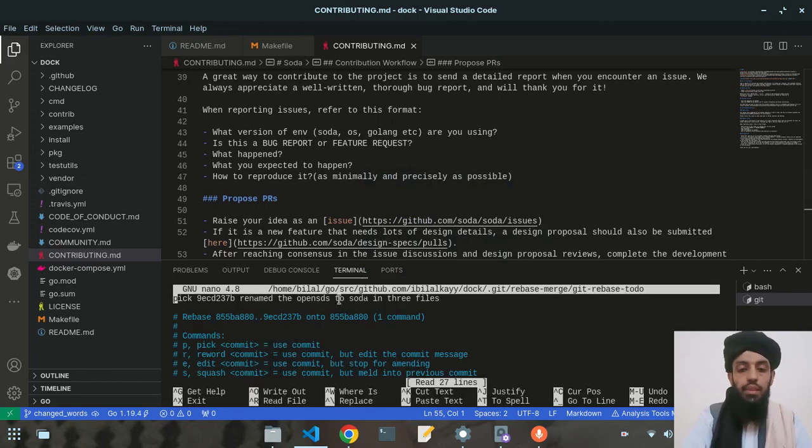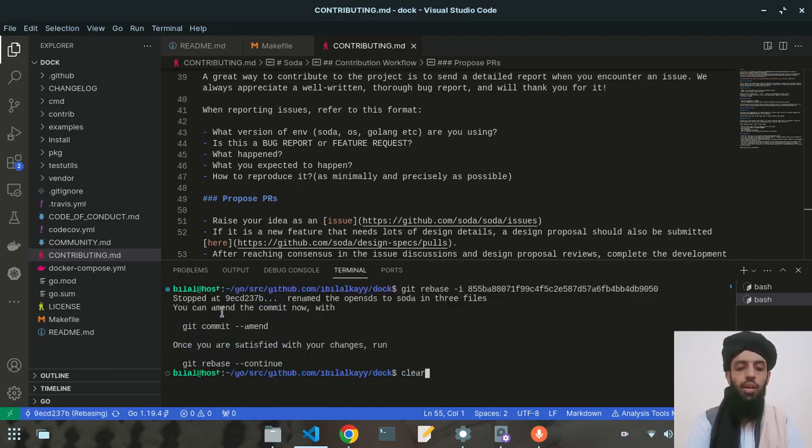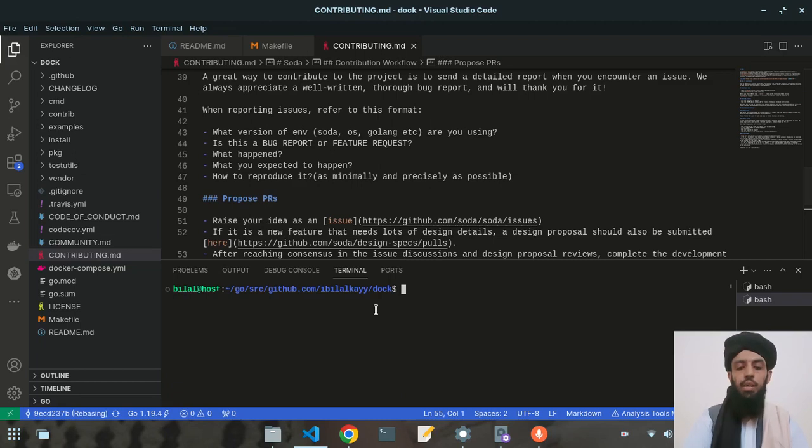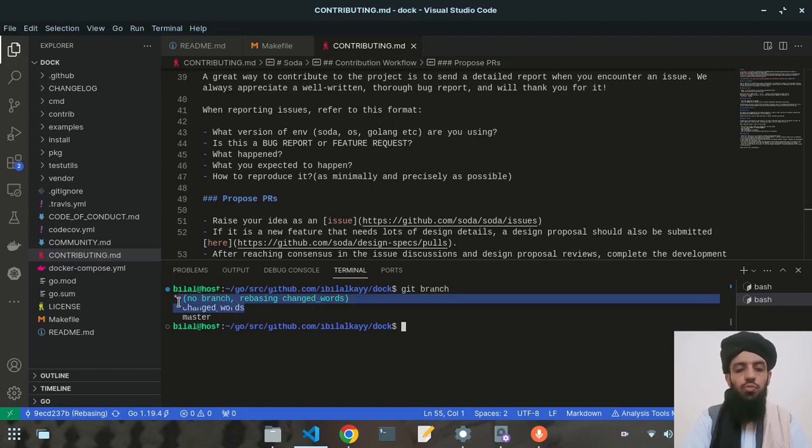You can see that this has given me the commit that is relevant to the changed words branch. So I need to write, instead of pick, edit. Now let's press Control O and then Control X. All right, so now this commit is going to be editable. As you can see here, it says rebasing changed words. So now the changed words commit that I have committed, you can edit it now.